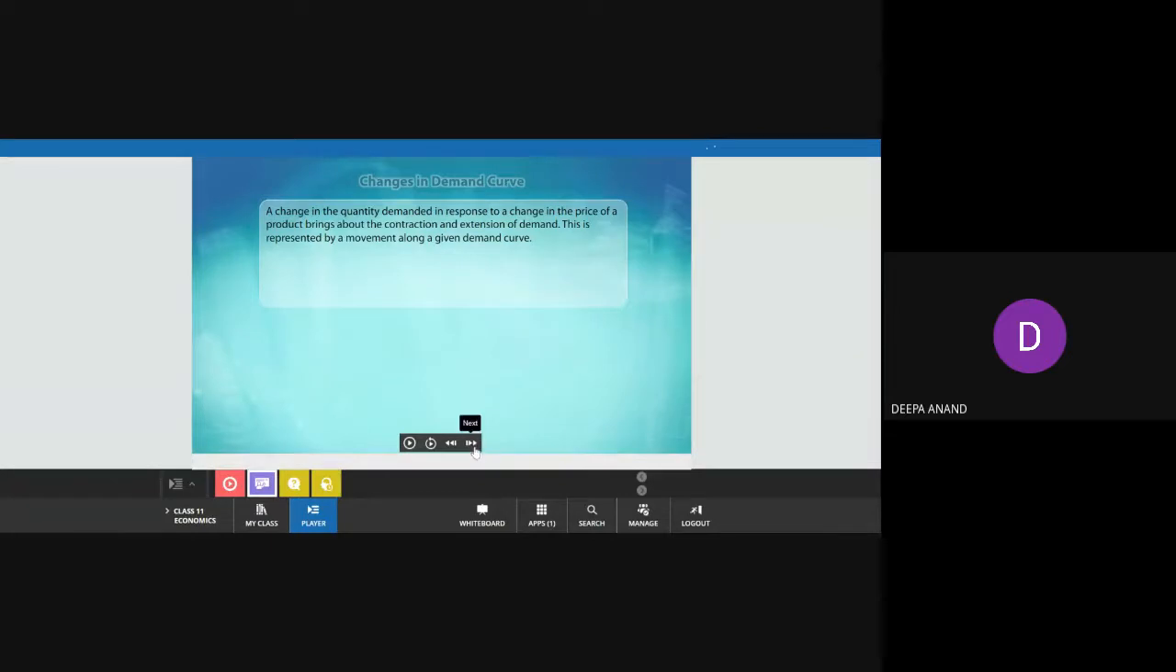I think the graph for that is not given here. The graph is given only for the shift in demand curve.